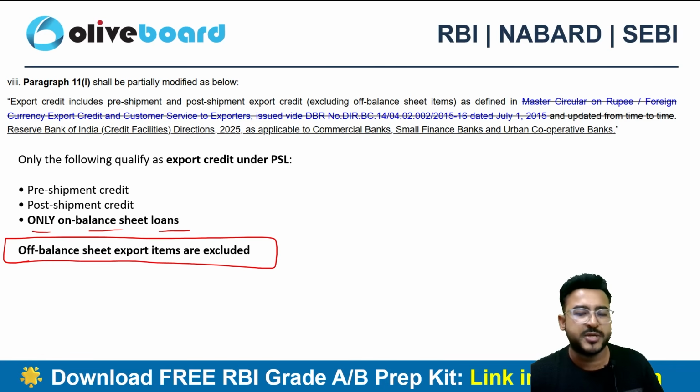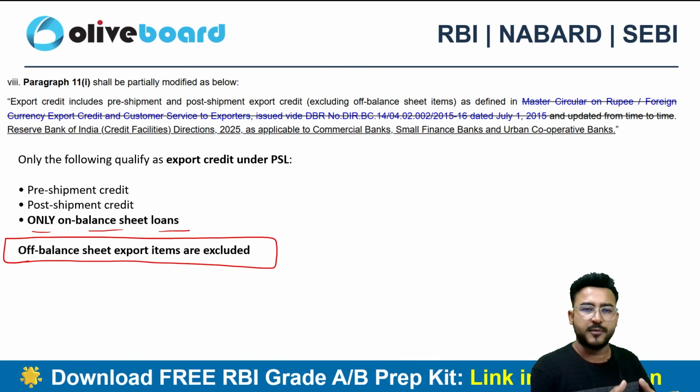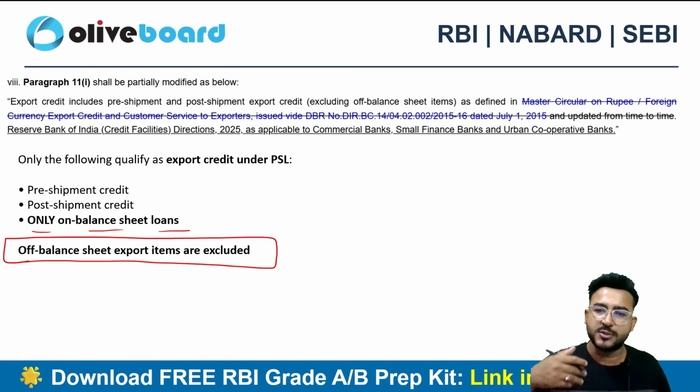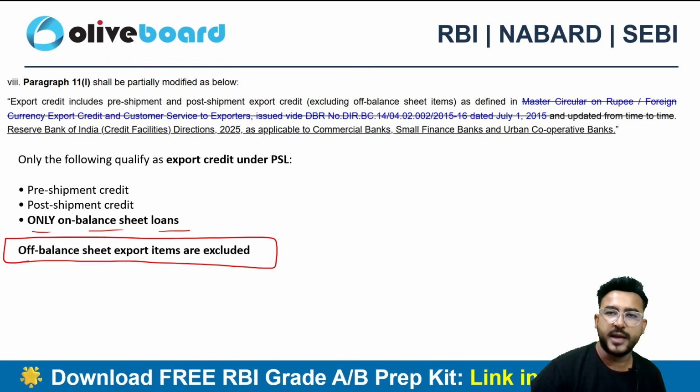Acha, what do you mean by pre-shipment? Let's suppose the exporter is taking the loan for buying raw materials for manufacturing a product and then shipping it, right? So that's a pre-shipment credit. Or maybe the exporter has already shipped the goods, but is yet to receive the money from the importer, who is outside India. So that's a kind of post-shipment credit.